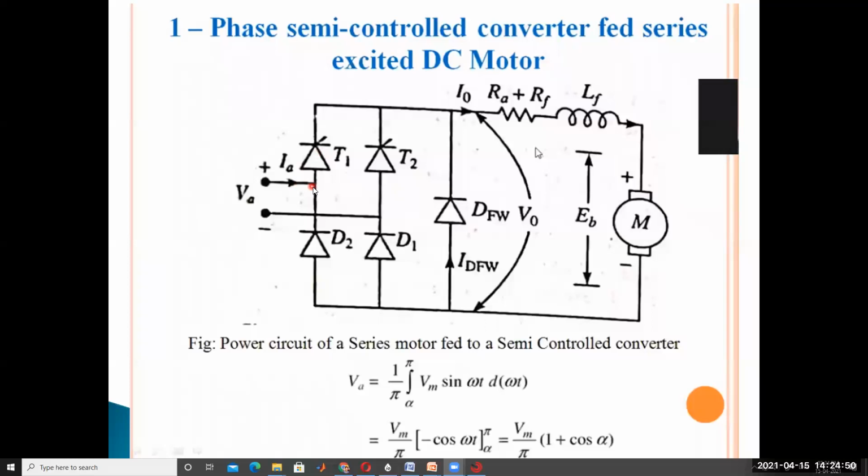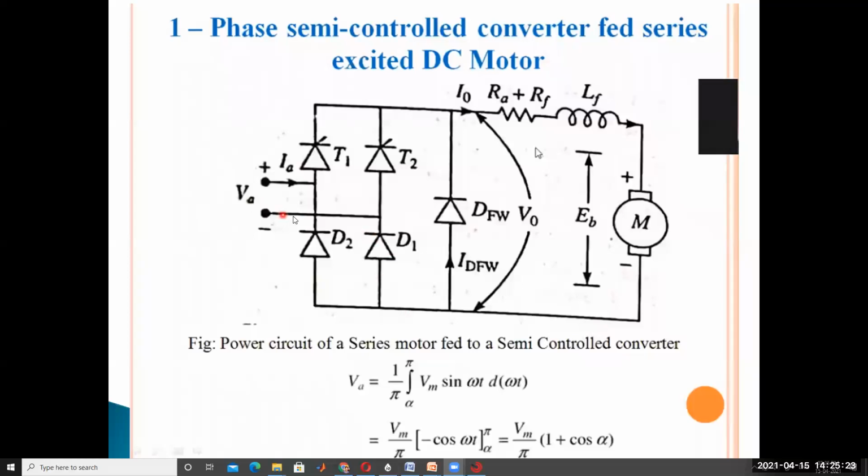The current direction goes through T1, RA, RF, LF, then A, double A, the positive terminal of the DC motor, and then D1.